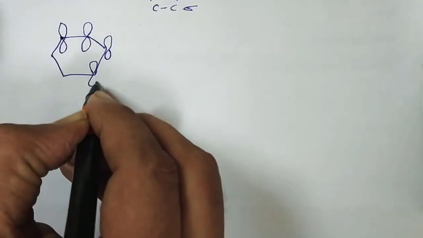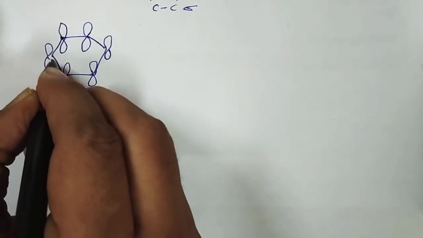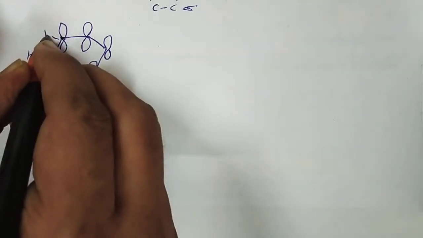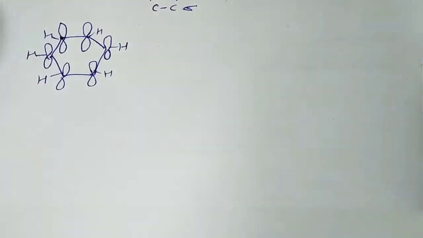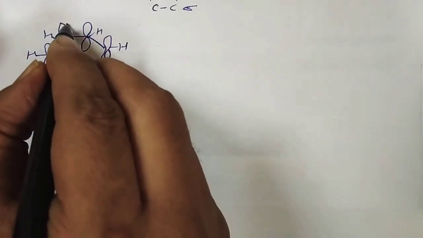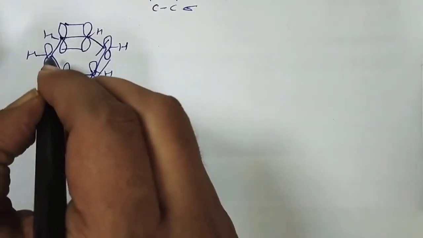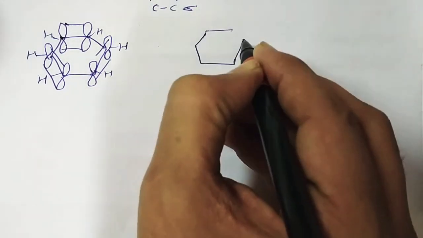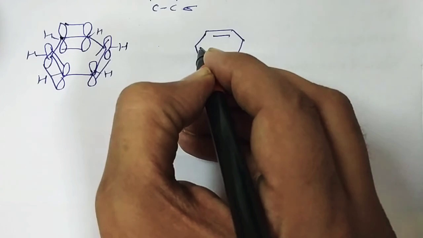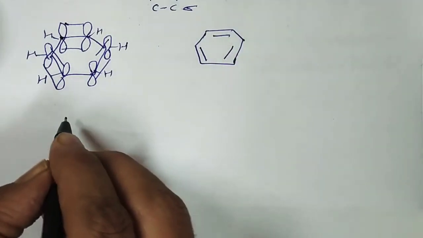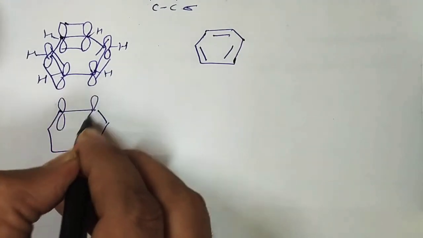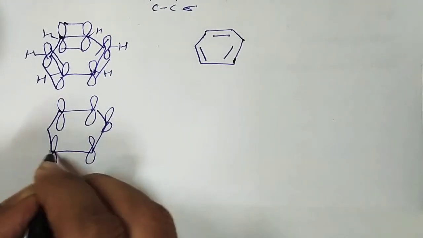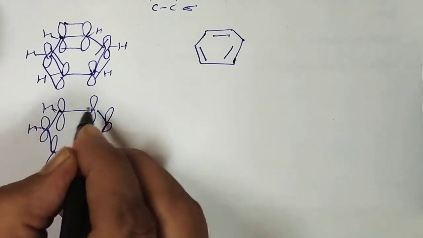On the unhybridized p orbitals, with hydrogens on each carbon, they now join sideways and give the structure of benzene like that. One more possibility is like that, the same way, with hydrogen.